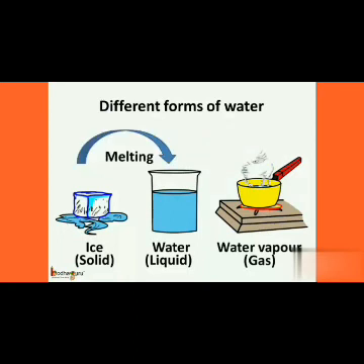This solid ice on melting changes back to water, and also the water vapor, which is a gas, on condensation, that is on cooling, changes back to water, which is liquid. So we see water can change into different forms on heating or cooling. Also, you now know that there are different forms such as solid, liquid, and gas.